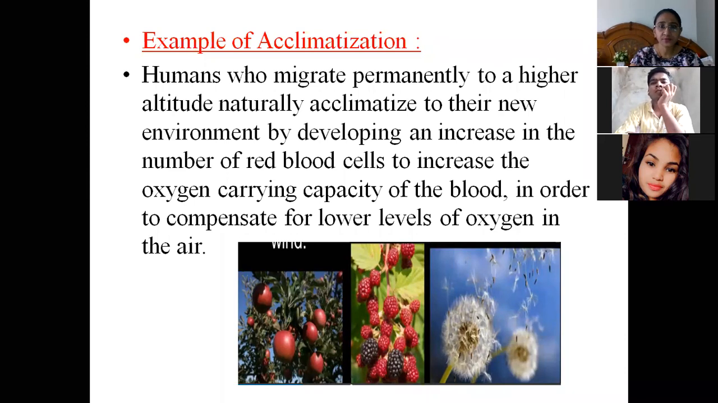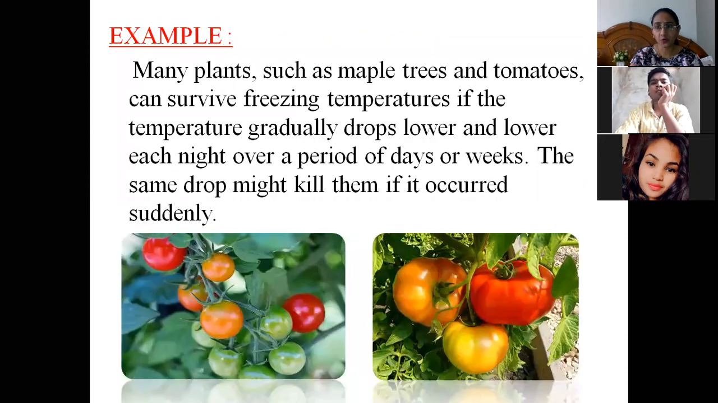Okay, now we have seen the example of humans, because acclimatization is a process which can happen in humans as well as in plants and other types of organisms, whenever a certain change in the environment takes place. Now the second example is that of plants. Many plants like maple trees or tomatoes can survive freezing temperatures. Tomatoes, as you all know, can be grown even at higher altitudes as well as at low altitudes.